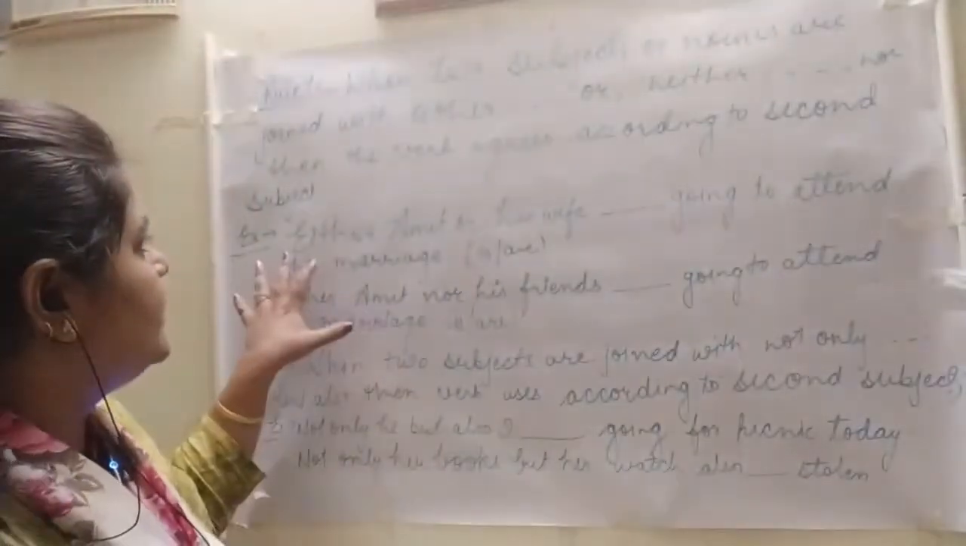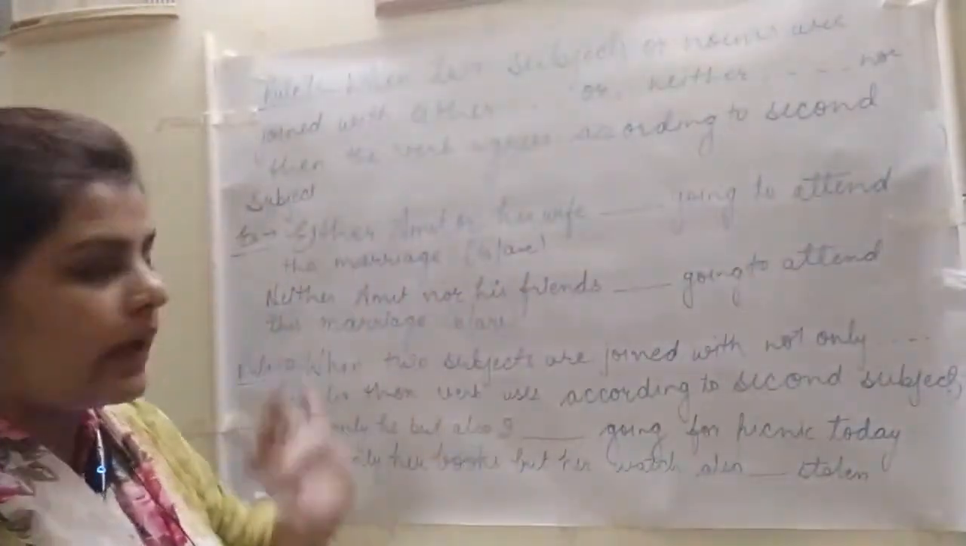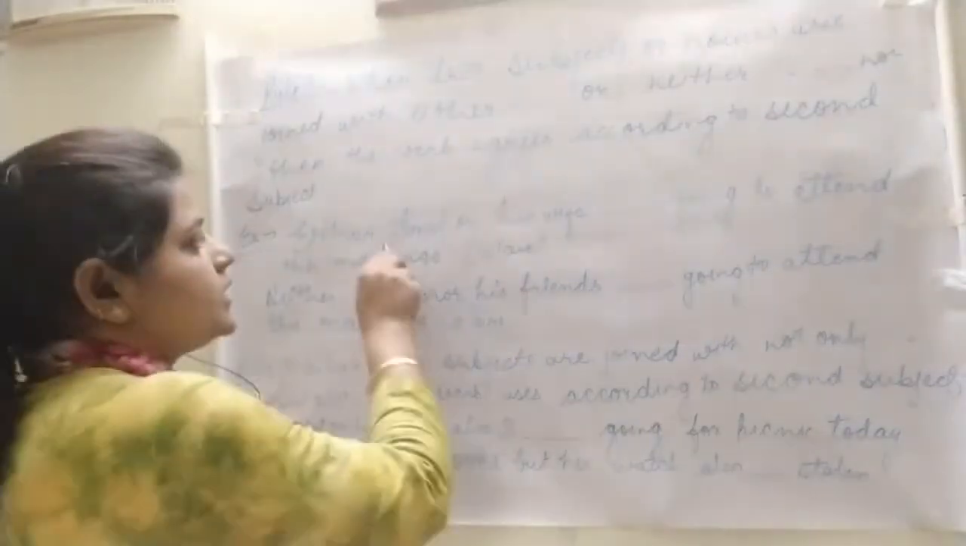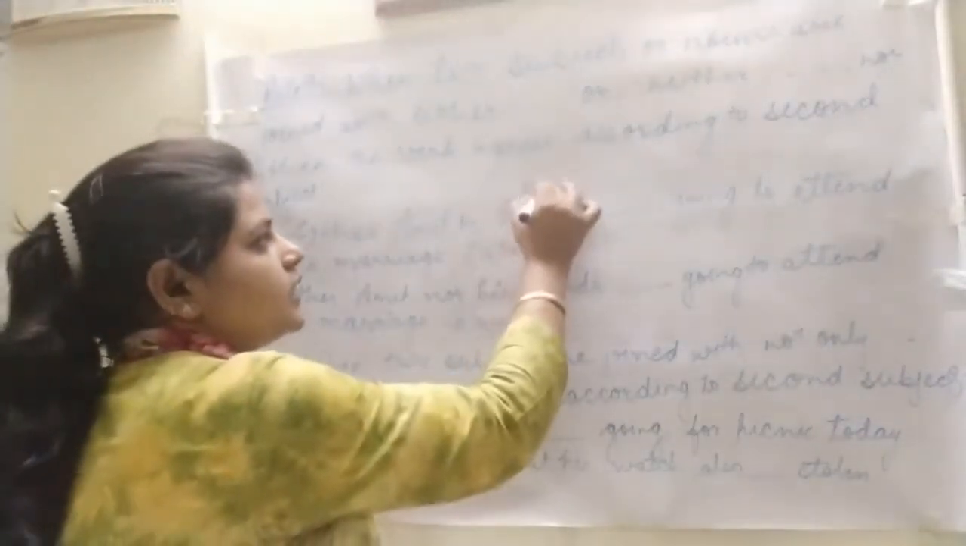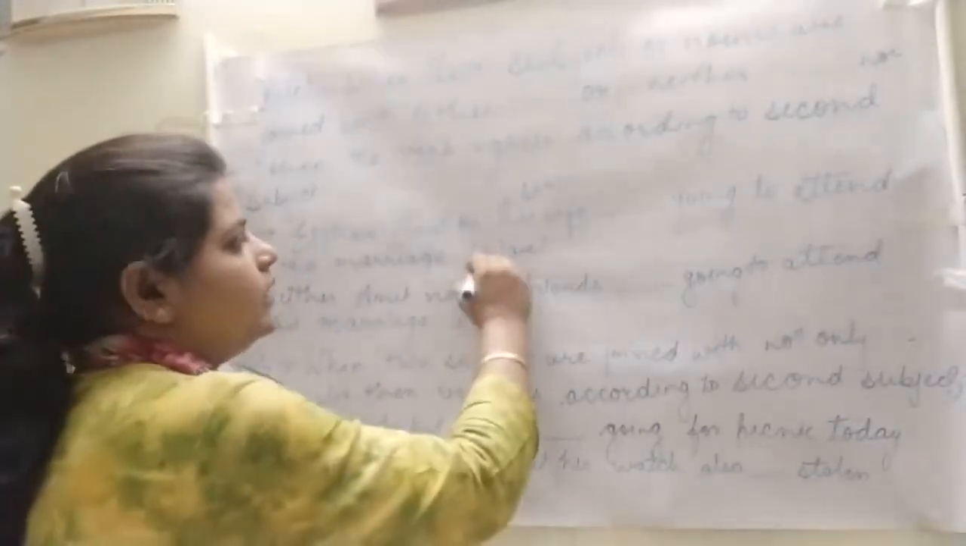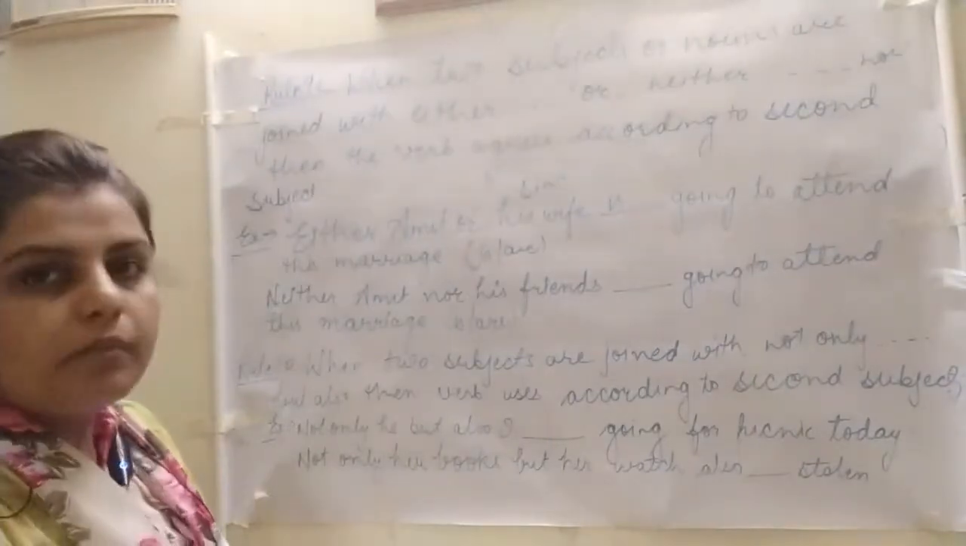Let us see the example. Either Amit or his wife is going to attend this marriage. So the first subject is Amit and the second subject is his wife. His wife is singular. So the singular verb will be used: his wife is going to attend this marriage.